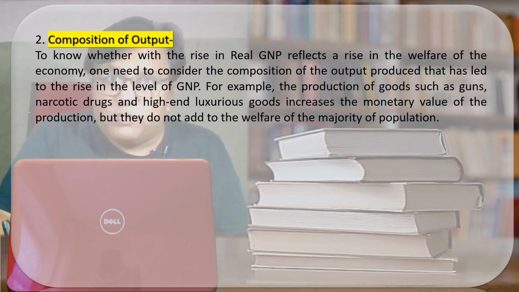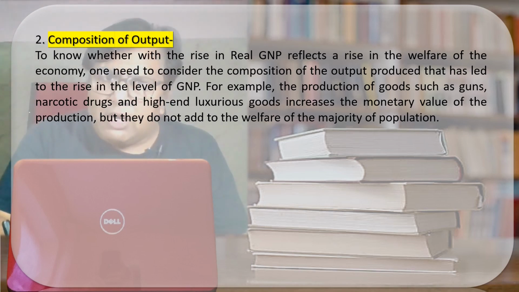If the production of luxurious goods or the production of guns, narcotics, drugs is increasing in the country, do you really feel that with the increase in the production of drugs and luxurious goods, the country as a whole will get the maximum benefit? Answer is no. The country as a whole will get the maximum benefit only when there is an increase in the production of consumer goods. No doubt the production has increased.